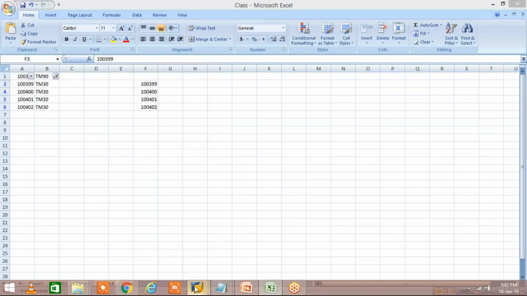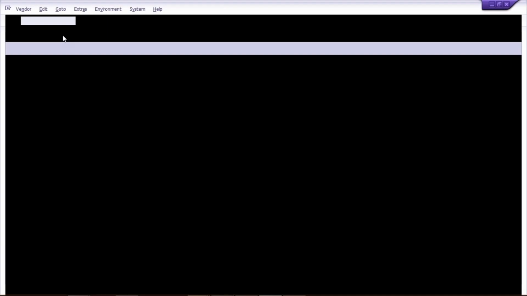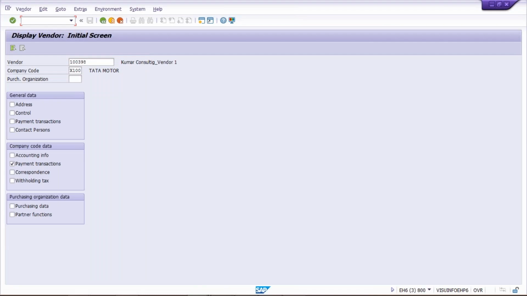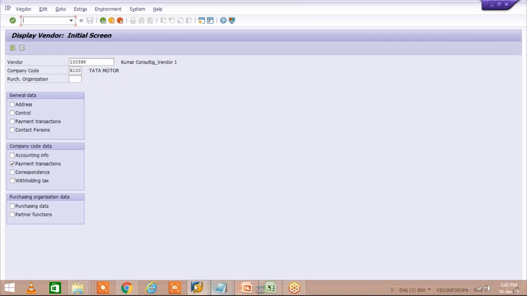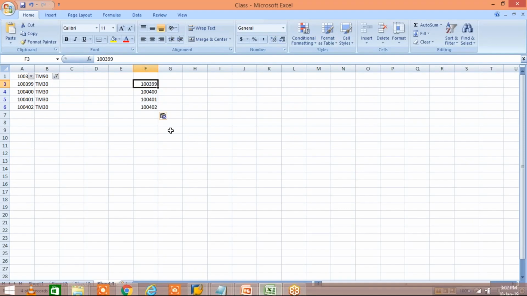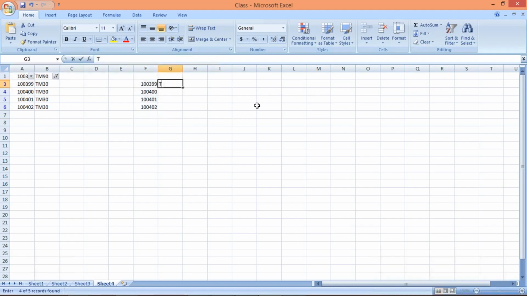Now what next? The next one is we have to make the changes. What changes are we going to make, guys? The changes are like these vendors are using terms of payment TM30. So what we have to do? TM30 is supposed to be replaced by TM45. This is the requirement, right?